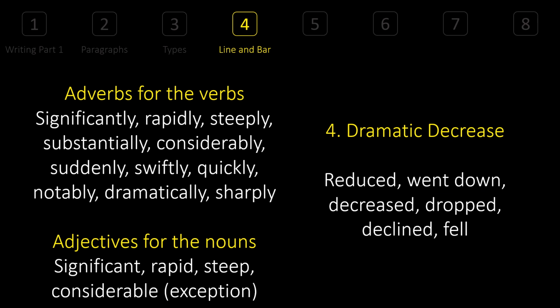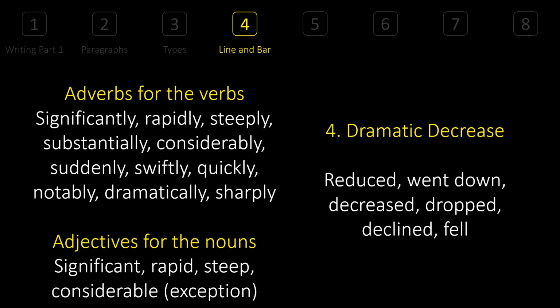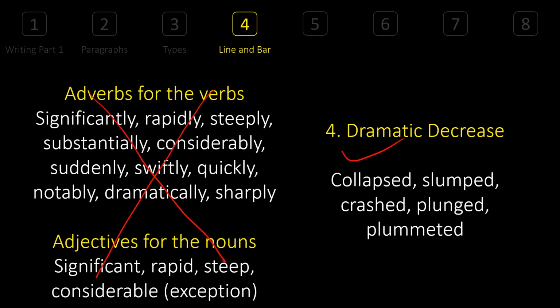And same adverbs and adjective we can use. You can pause the video and just take notes from this so that you can remember. Finally, what if we don't want to use them? The adverbs and adjective, we can ignore them here and we use this part directly. Collapsed, slumped, crashed, plunged, plummeted. What I mean by this is, you see, the plummeted word can be used directly. The carbon dioxide emission plummeted. That's it. You don't have to use the words like significantly plummeted.